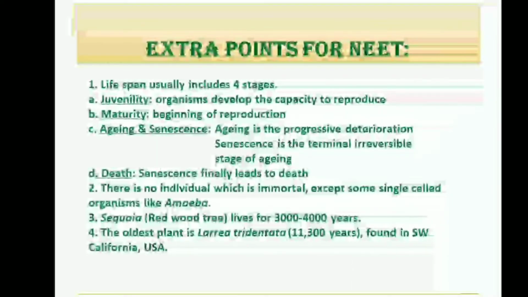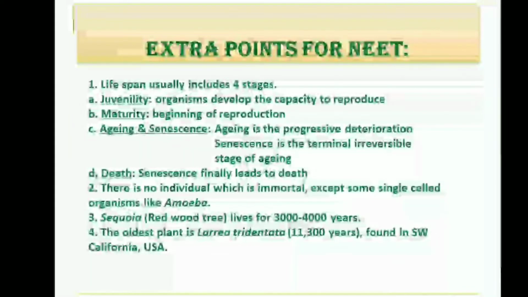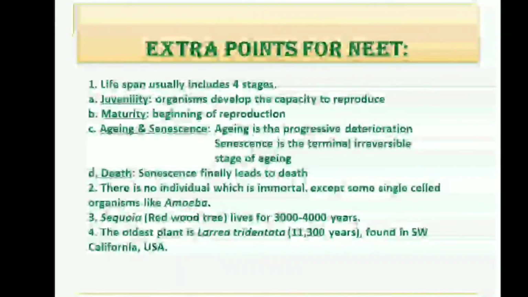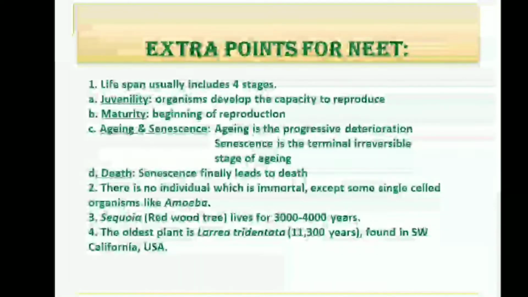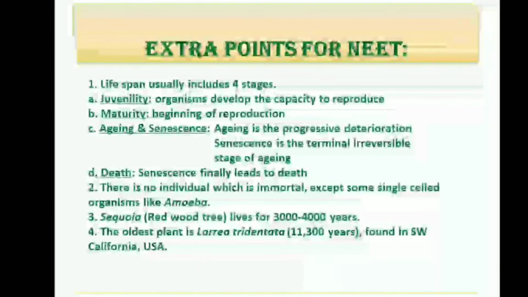Here I have mentioned few extra points for NEET exam. Lifespan usually includes 4 stages. Stage number 1, juvenility. During this stage, the organisms develop capacity to reproduce. Then comes stage number 2, that is maturity. Reproduction begins during this stage. Third one is aging and senescence.